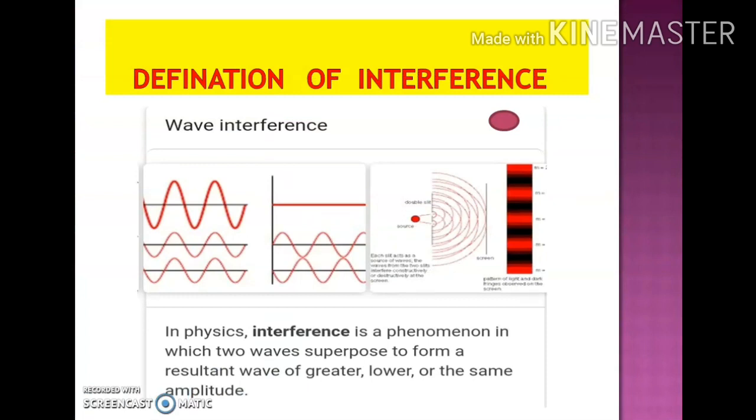So, interference is a phenomenon in which two waves superimpose to form a resultant wave, which may be of greater, lower or the same amplitude as that of the waves coming from the coherent sources. It may be noted here that there is no destruction of energy anywhere. Energy is merely redistributed, so that the light energy missing at one point appears at another point.